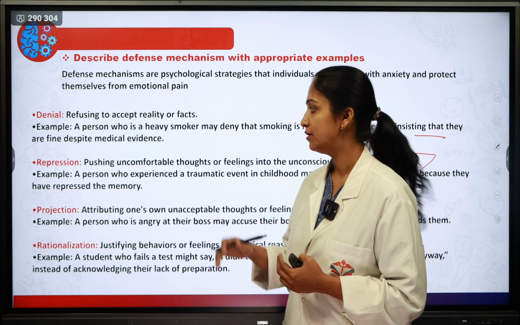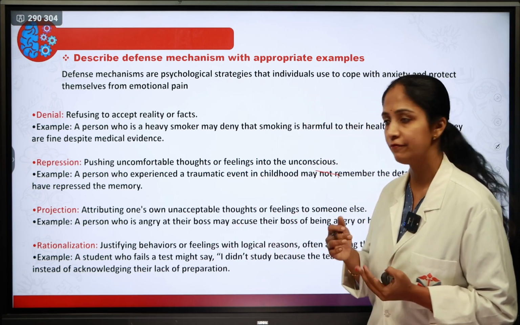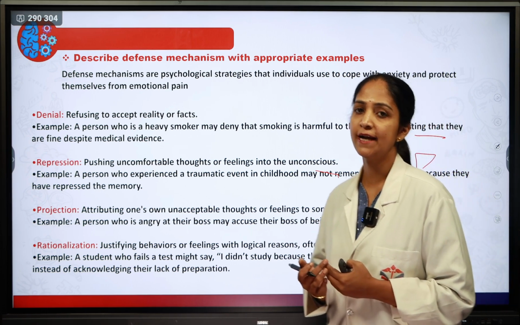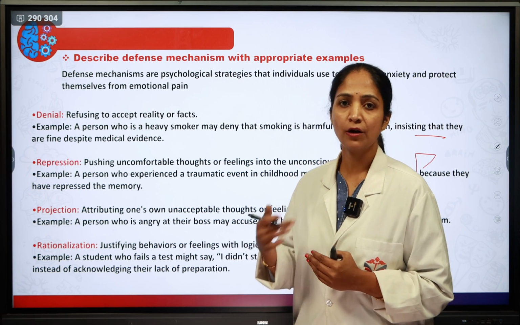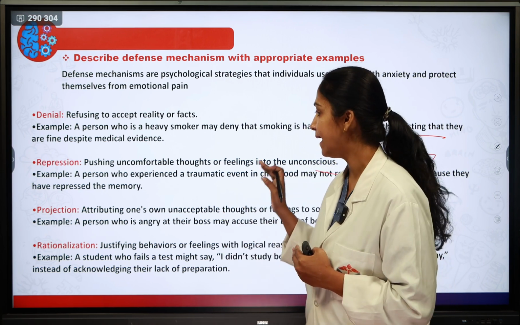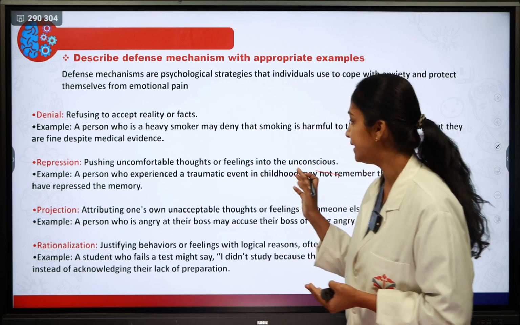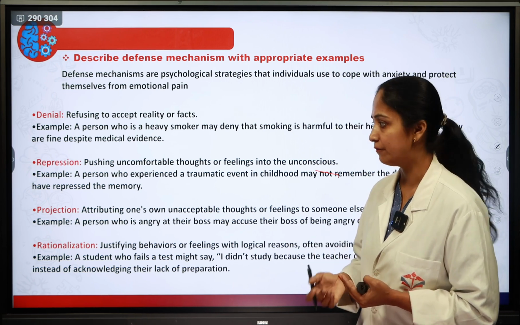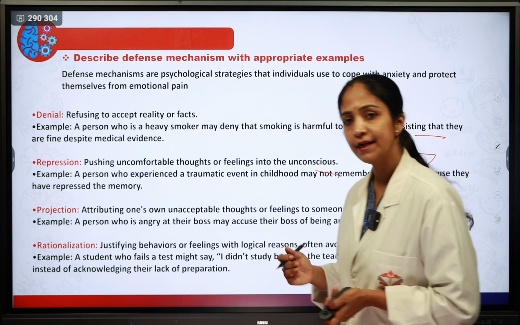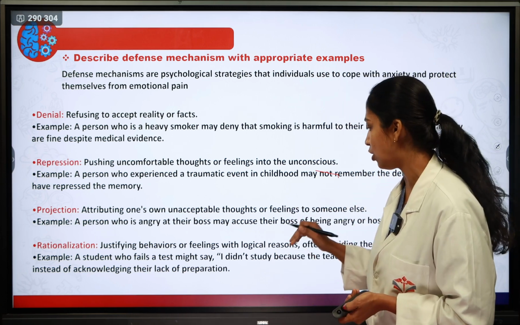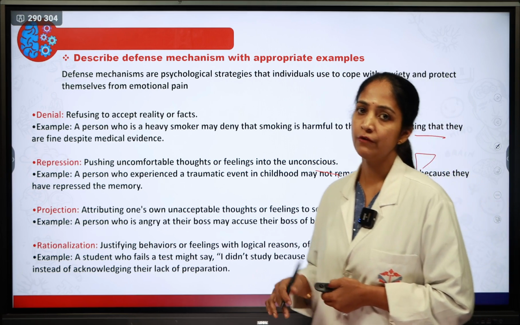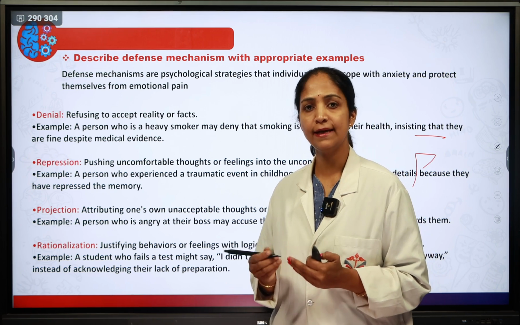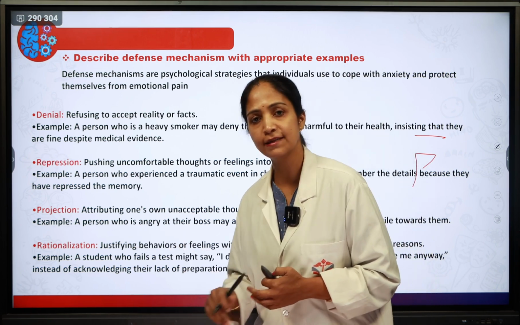Next one is repression, pushing an uncomfortable thought or feeling into the unconscious. For example, whatever trauma happened in your childhood days, you do not remember when you are grown up, because it is an unforgettable thought, but the feeling remains in the unconscious. When you grow up, you are not able to recall it properly. Then projection, attributing one's own unacceptable thought or feeling to someone else. Whatever you have done, you blame on others, though you have done that particular thing yourself.